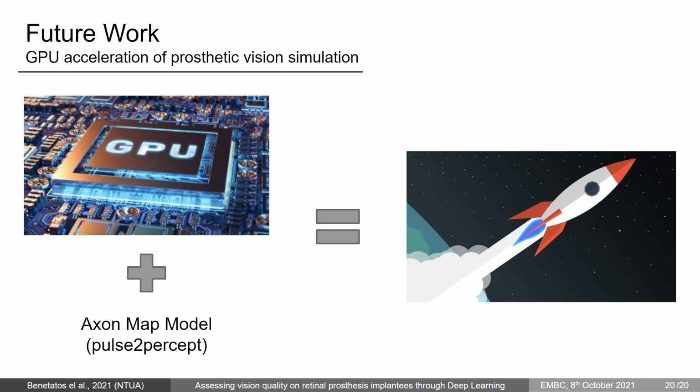Lastly, concerning the enormous computational resources needed to simulate even 6,000 images for 183 implants using the ActionMap model, we want to explore GPU acceleration that would enable the easy investigation of distortions caused by ganglion axonal excitation in prosthetic vision.